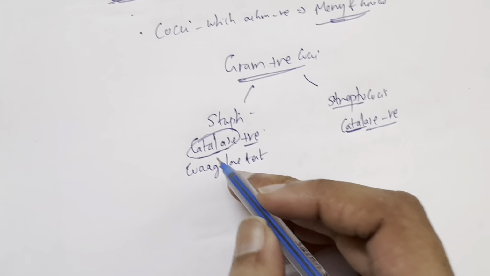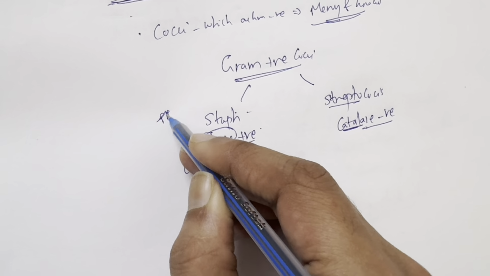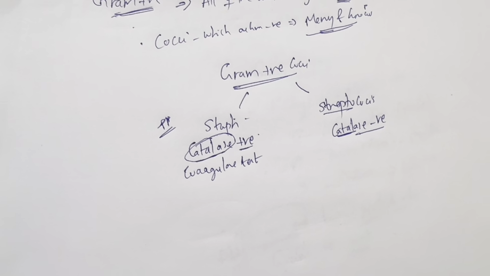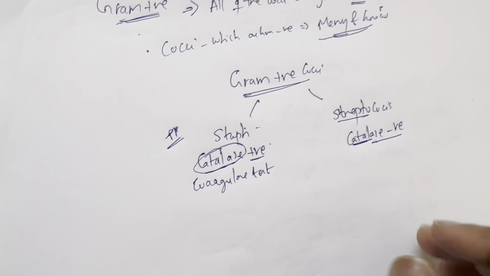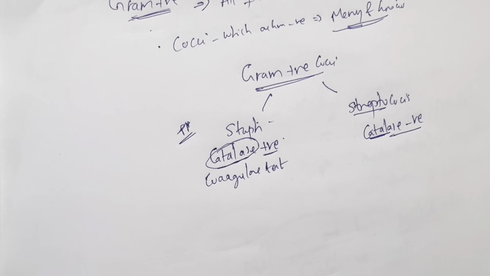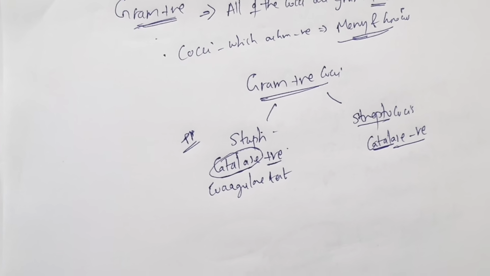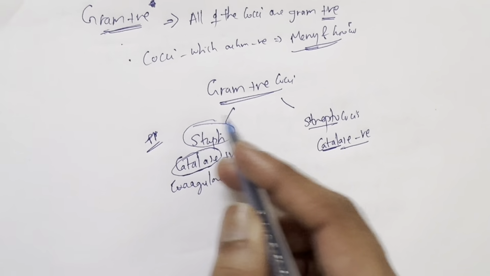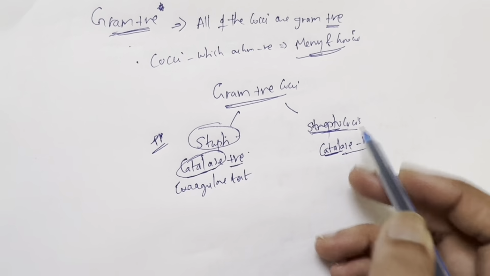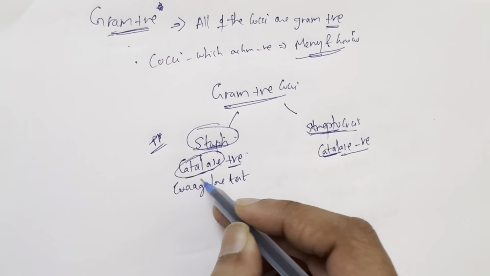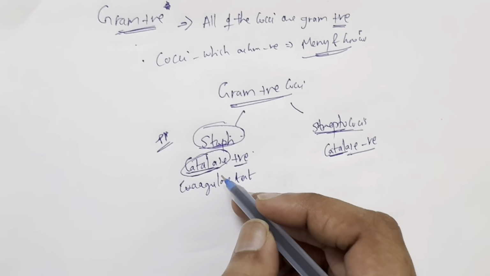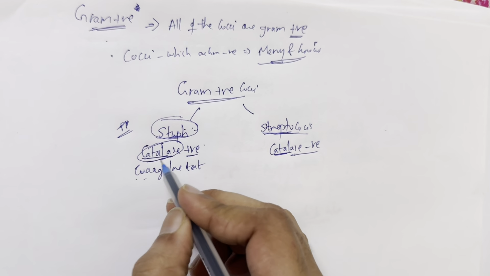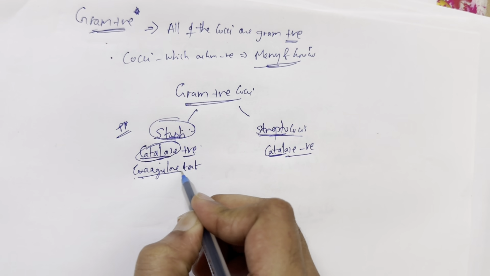So let's talk about staph today in this video, because I don't want the videos to be too long, so you aren't watching them for too long. We'll discuss organism by organism, which makes learning easier for you. So today we learn about staph, and tomorrow we can learn about streptococci. With staph, we differentiate based on catalase, and staph is catalase positive. Then further coagulase testing is done.